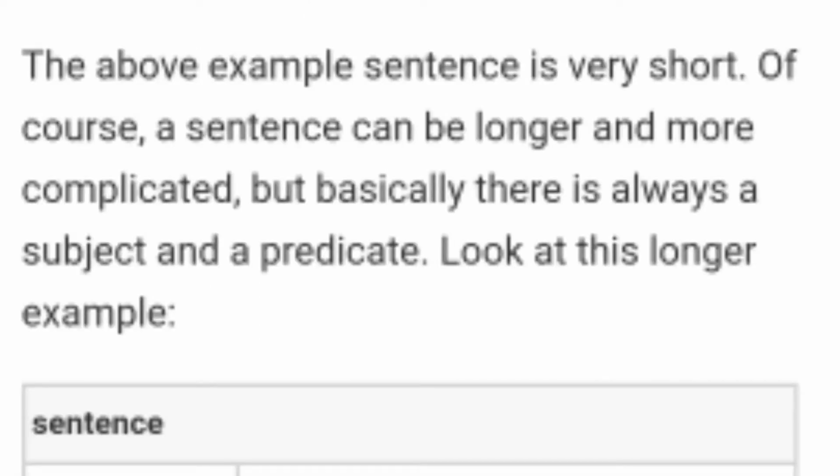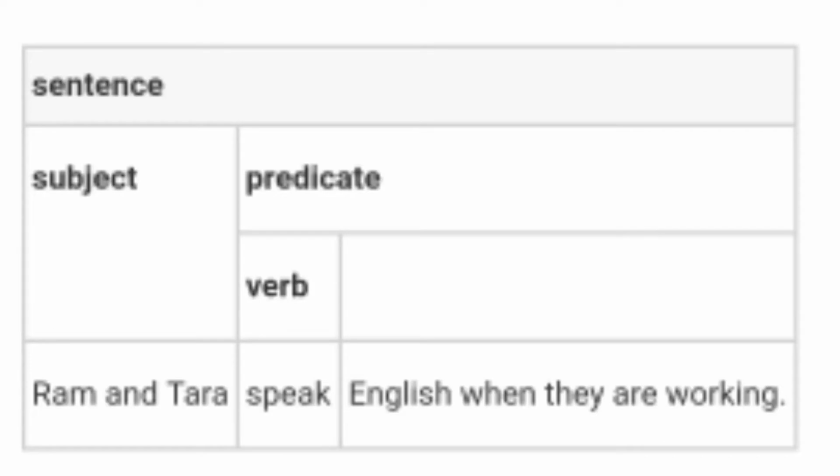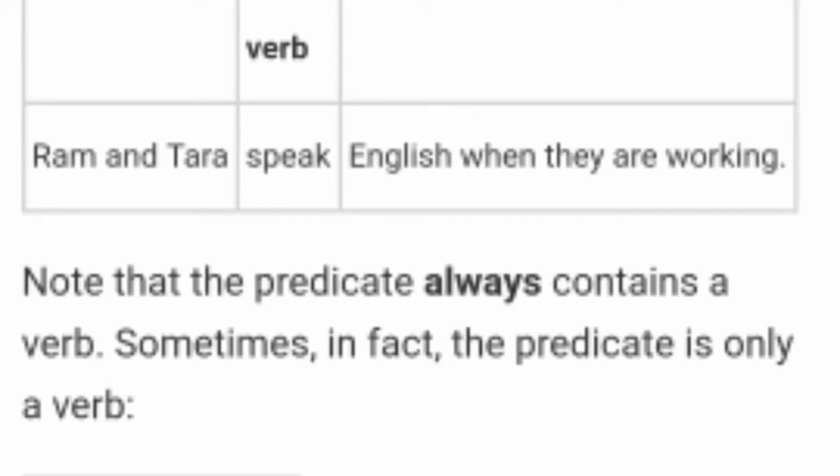This example sentence is very short, of course. A sentence can be longer and more complicated, but basically there is always a subject and a predicate. Look at this longer example. Ram and Tara speak English when they are walking. In this sentence, we should note that the predicate always contains a verb. Sometimes, in fact, the predicate is only a verb, without any object. So in this sentence, Ram and Tara is the subject, speak is the verb, and English when they are walking is the object. From speak to walking, it is the predicate, and Ram and Tara is the subject.